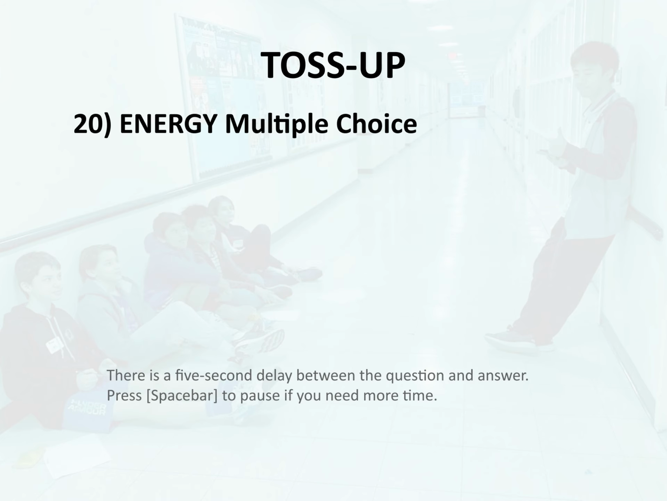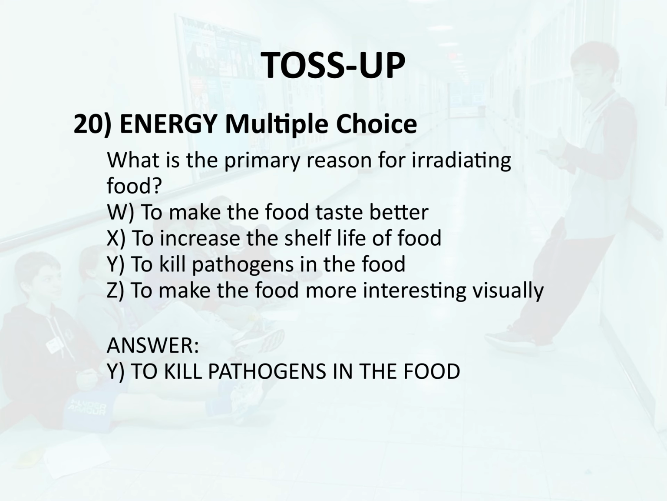Toss-up 20. Energy. Multiple choice. What is the primary reason for irradiating food? W. To make the food taste better. X. To increase the shelf life of food. Y. To kill pathogens in the food. Z. To make the food more interesting visually. Answer. Y. To kill pathogens in the food.